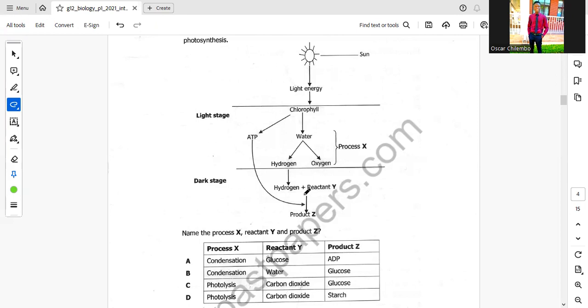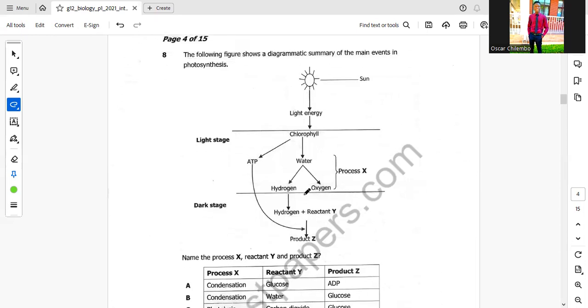When water is splitting into hydrogen and oxygen, we know that water is chemically formed by oxygen and hydrogen. Now, this water is going to split in the light stage to release these two products, hydrogen and oxygen.